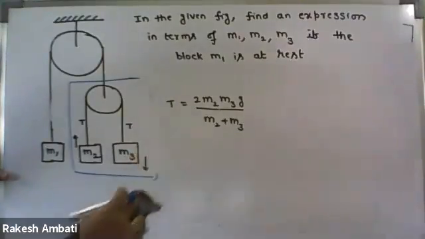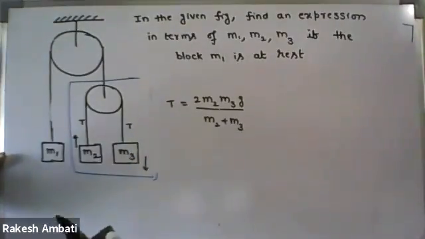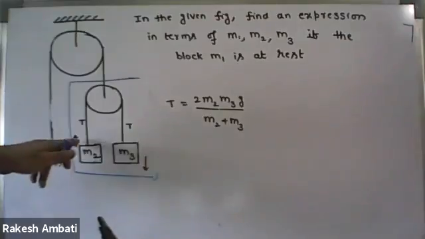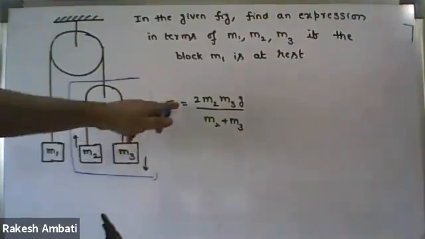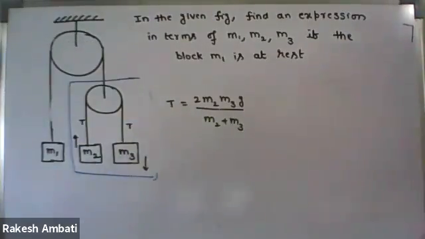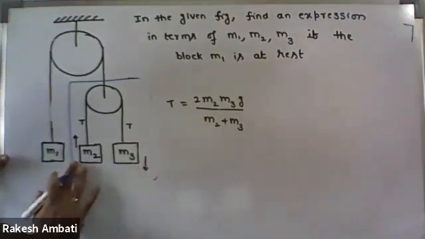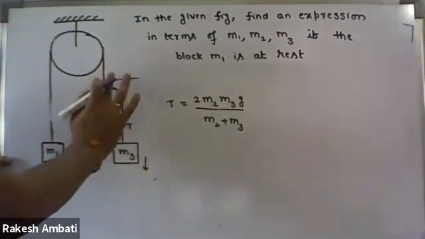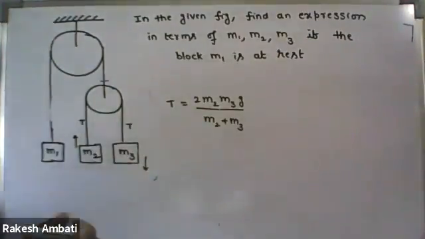We are assuming that m3 goes down and m2 goes up, right? That's up to you. You can take m2 downwards, m3 upwards. This tension force doesn't change. Sir, but in the first question the pulley was fixed, and here the pulley is movable, so that will not affect the tension force, no?